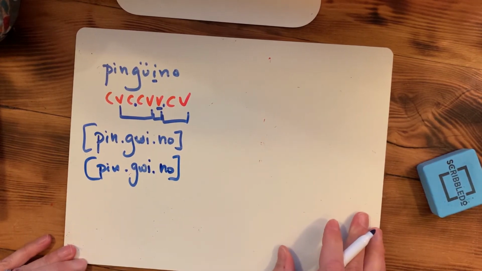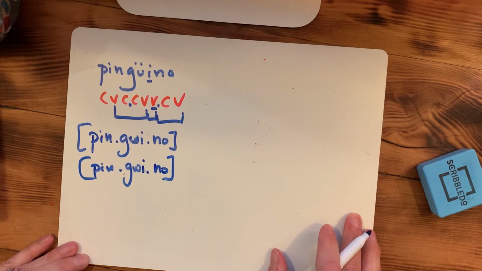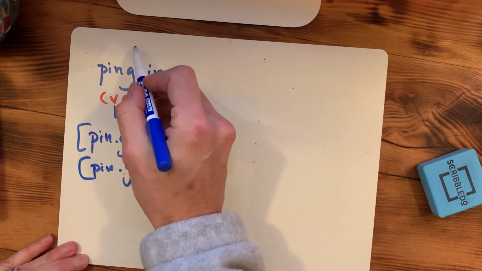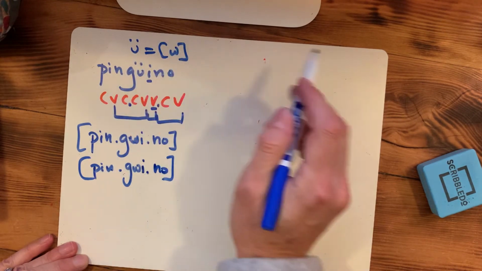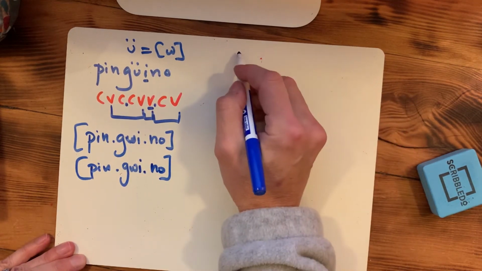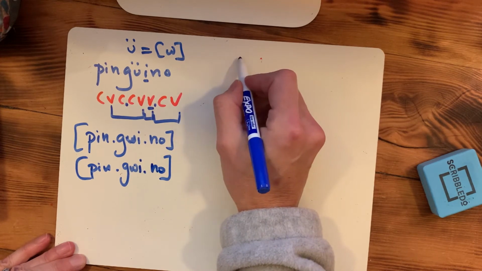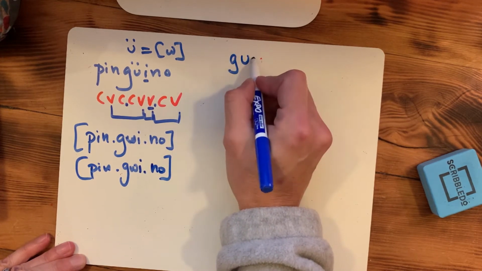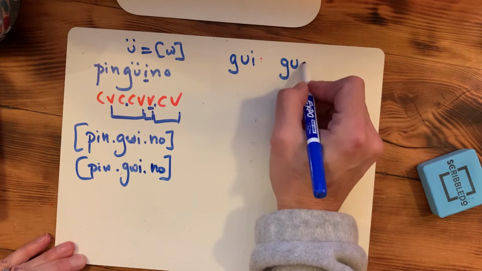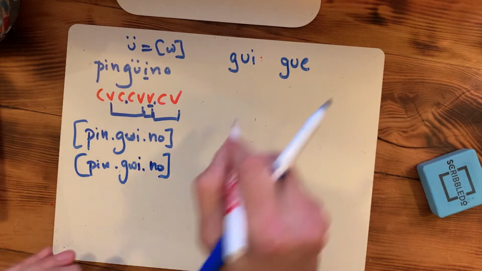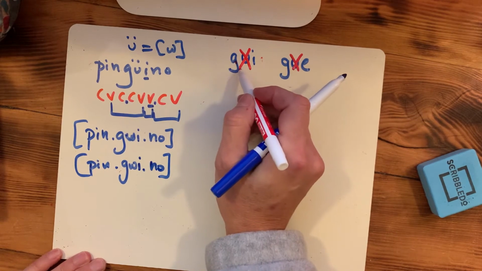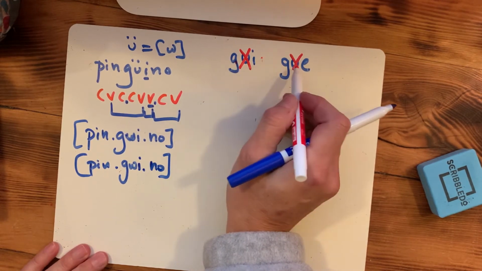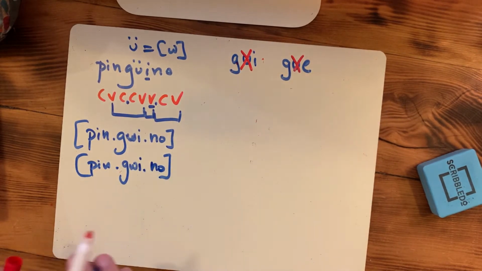Okay, I'm going to go now to the second category that you learned. This is the umlaut equals the W sound. And then the other thing that you learned in this chapter was that U between a G and an I, or a U and a G and an E, is not pronounced, in the sense that it helps the G sound like that velar G sound.